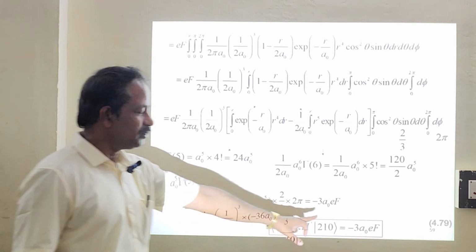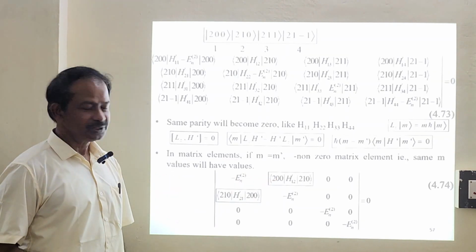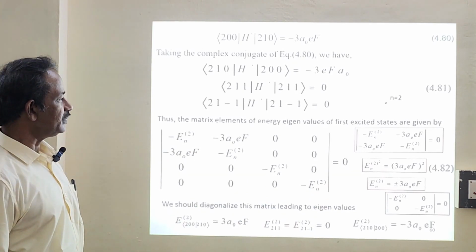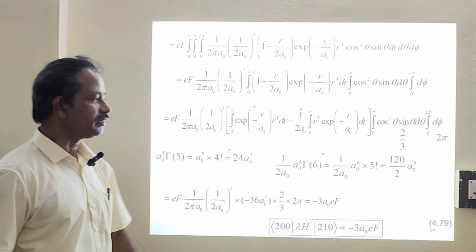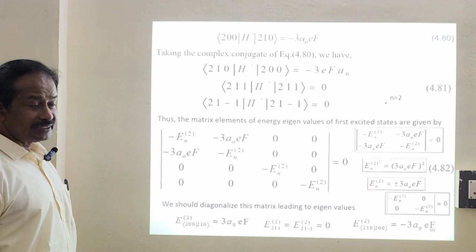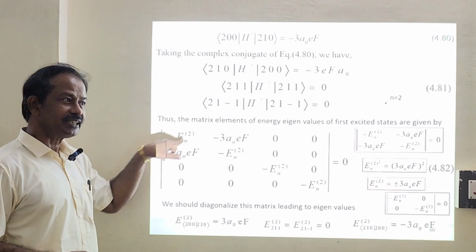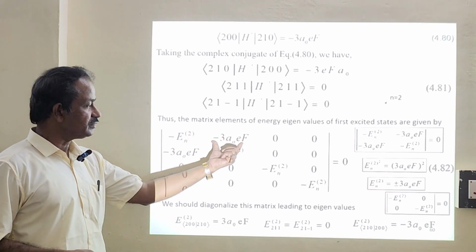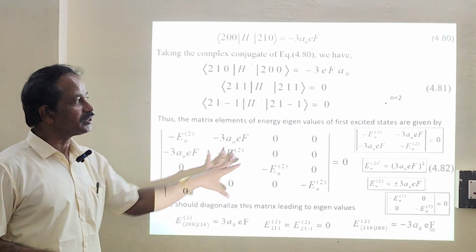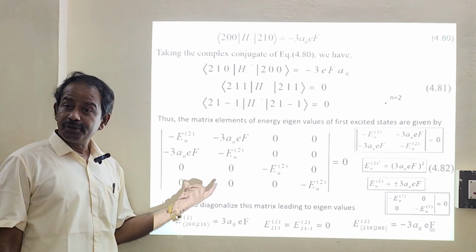Final answer. So we have calculated this value, which is nothing but minus 3a naught eF. Now we will substitute minus 3a naught eF. And we said already the complex conjugate of this one will be this answer, so whatever answer we are going to have, the same answer will be real. So here also we have minus 3a naught eF, and here also we will have minus 3a naught eF. The remaining diagonal terms will be the same. Other terms all will be equal to 0. Is it okay? Now we have a 4 by 4 matrix.